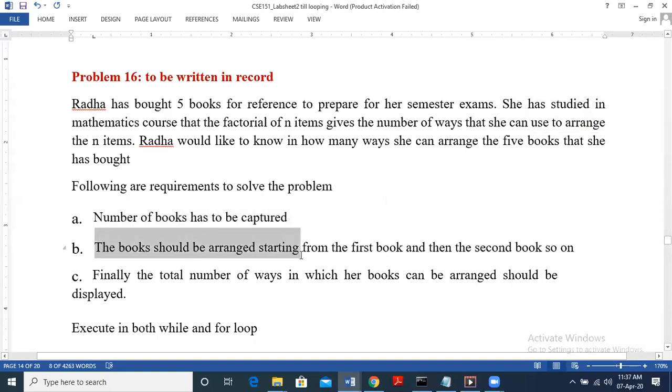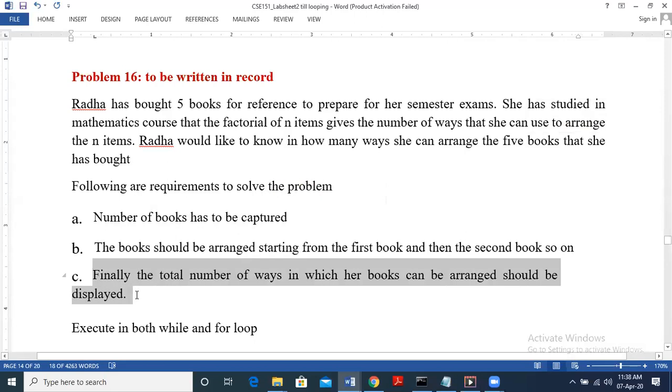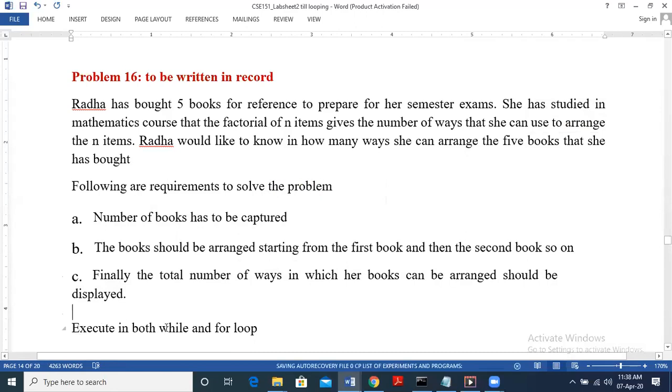Now the books have to be arranged, starting from the first book, then the second book, and so on, until all the books have been arranged. We know that the factorial of n has to be taken for arranging the books. Finally, the total number of ways the books can be arranged has to be displayed, which is nothing but n factorial. The question says to execute it with both a while loop and a for loop. I hope the question is clear.